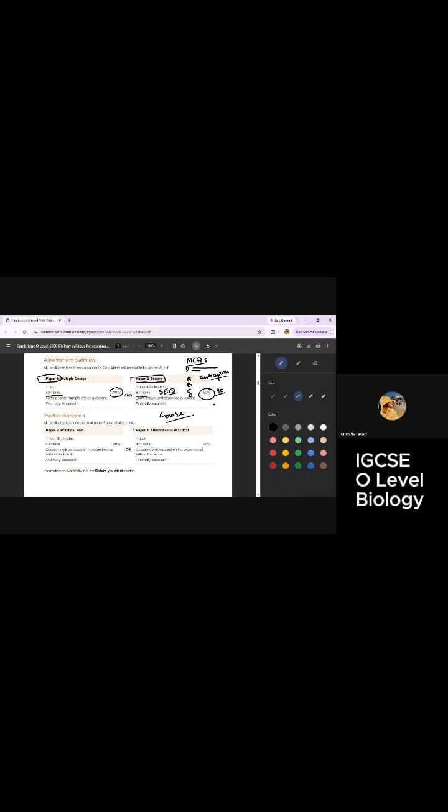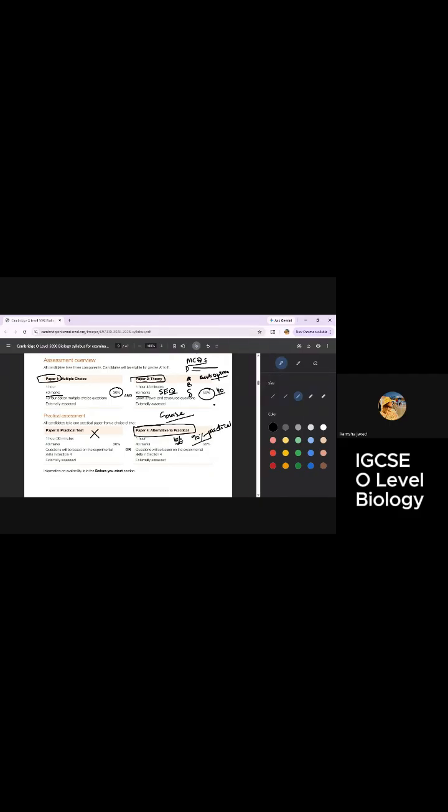Then we have the last paper, that is paper 4. In actual, we don't give paper 3, we usually give paper 4, that is the ATP paper. It is a separate paper. Only 10% theoretical is needed in this paper. 90% is about our practical knowledge.